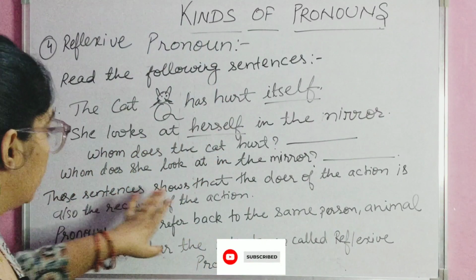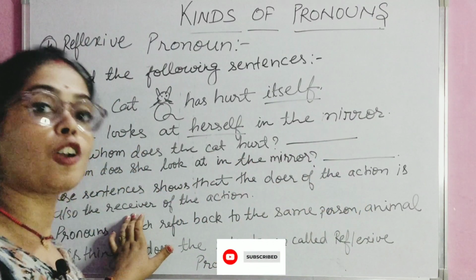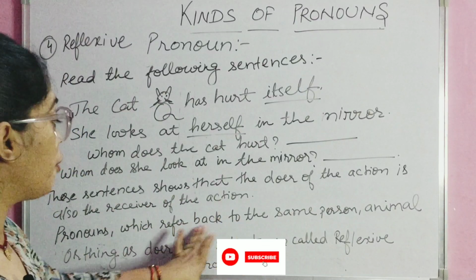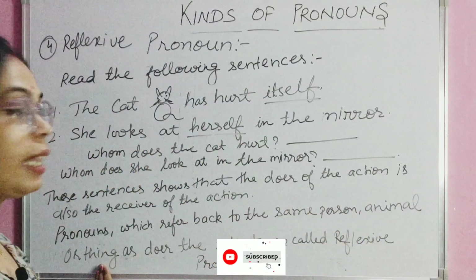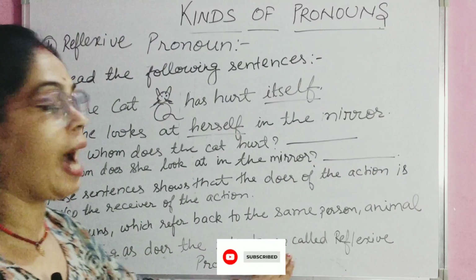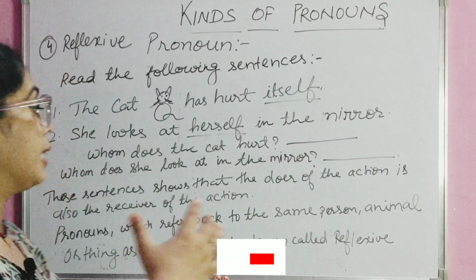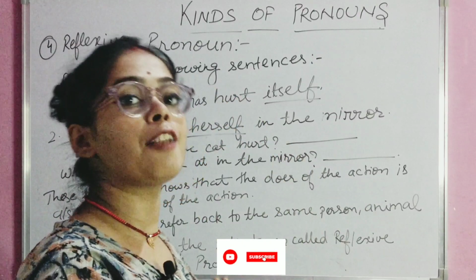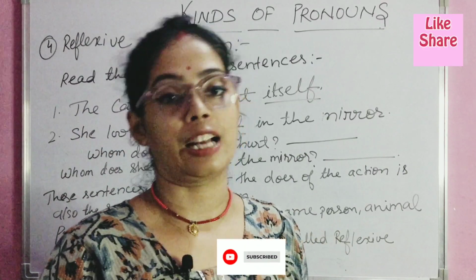So the doer of the action is also the receiver of the action. So pronouns which refer back to the same person, animal or thing as the doer, the subject, are called reflexive pronouns. It means that the doer is performing the action and he himself, herself, itself is receiving the action.